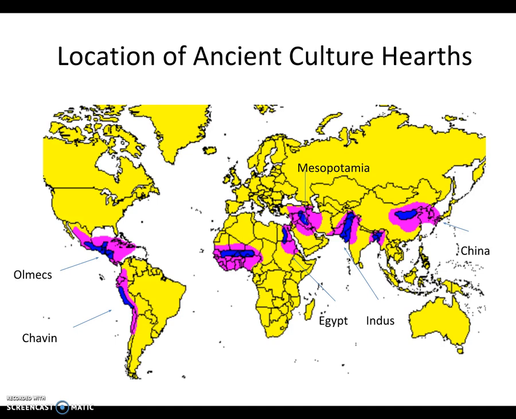Another similarity is they're going to create large armies. Fourth, they're going to create organized religion. Another similarity is they're also going to have stratified social hierarchies, meaning they're going to organize the people in their society on a hierarchy scale. Another similarity is they're going to organize long distance trade relationships. Most of these societies were patriarchal.